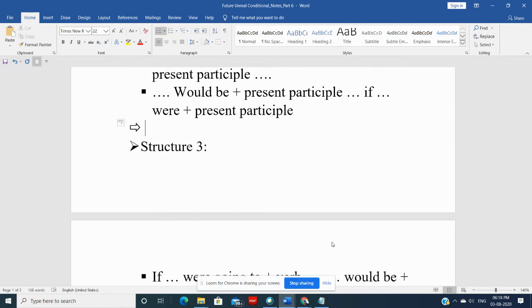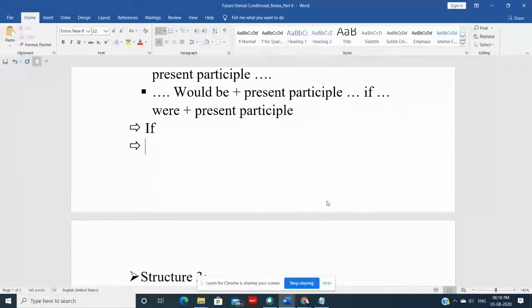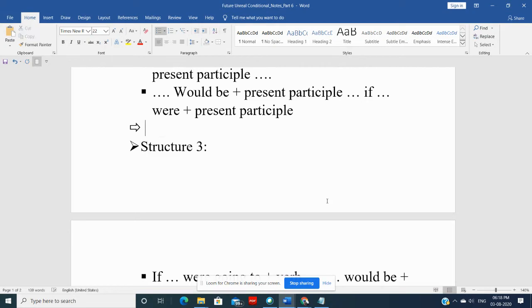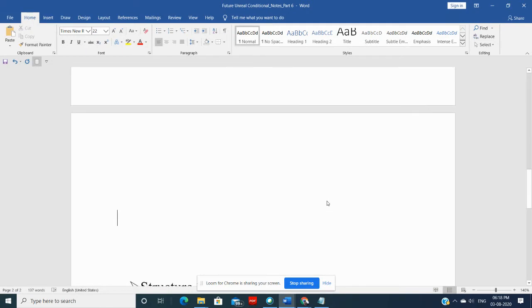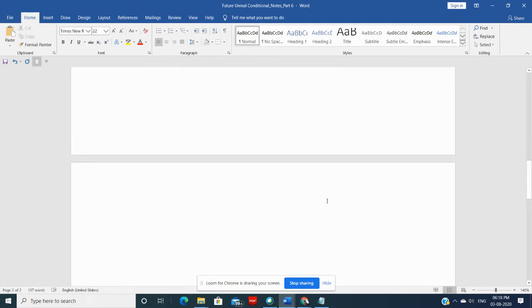Let's see some examples of the second structure. For example, if I were going to Mumbai